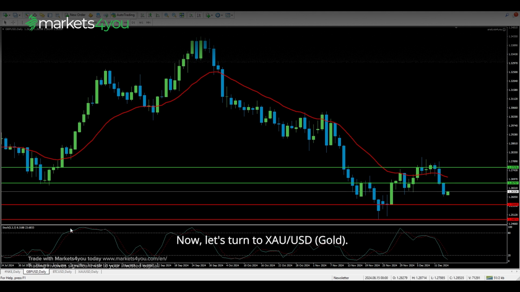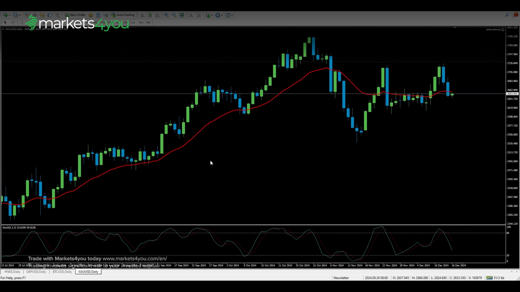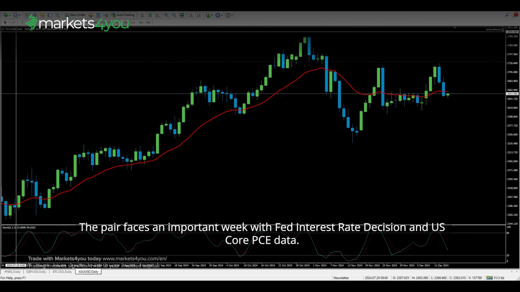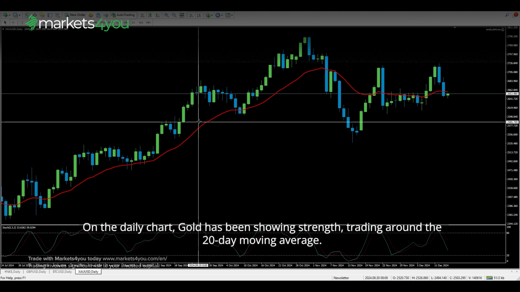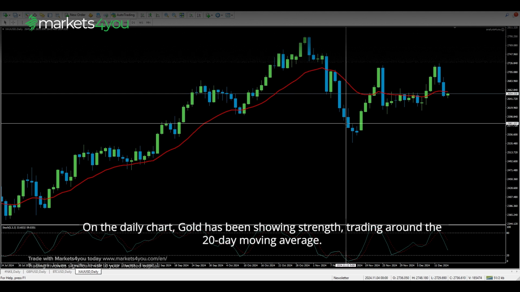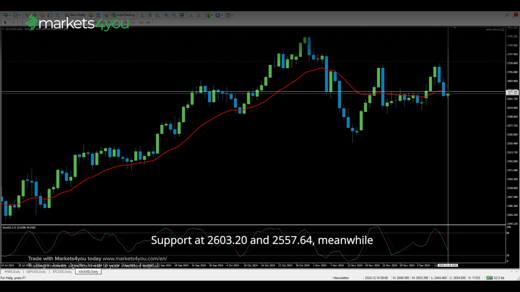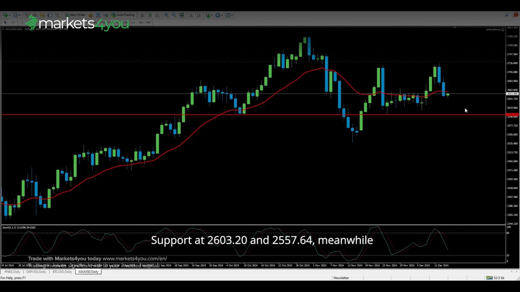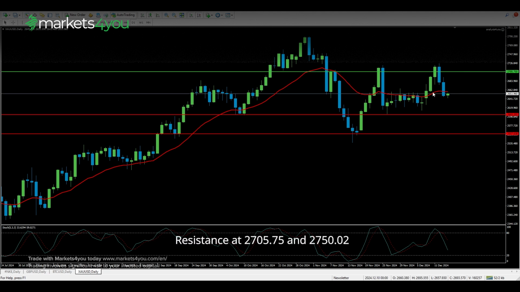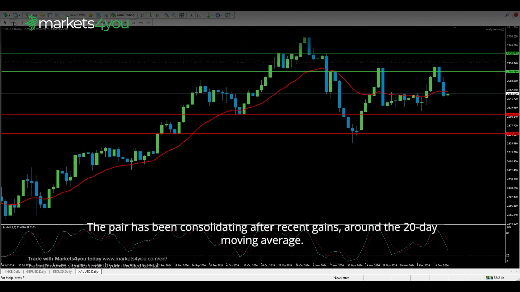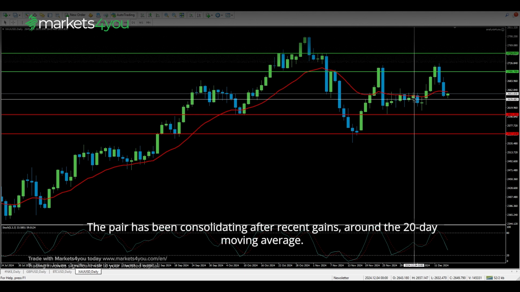Now, let's turn to XAUUSD, gold. The pair faces an important week with Fed interest rate decision and US core PCE data. On the daily chart, gold has been showing strength, trading around the 20-day moving average. Key levels to watch for XAUUSD are support at 2,603.20 and 2,557.64, meanwhile, resistance at 2,705.75 and 2,750.02. The pair has been consolidating after recent gains, around the 20-day moving average.